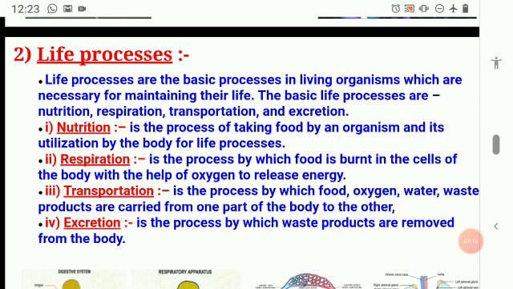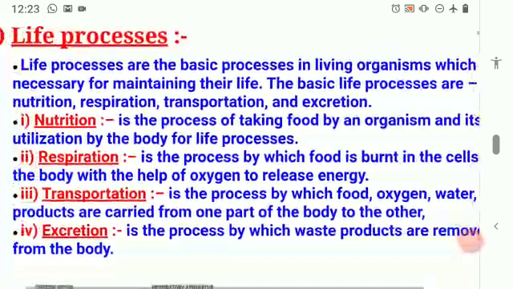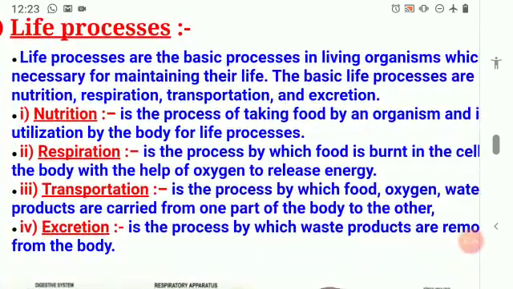Okay, what is respiration? Respiration is also a process in which you burn the food. After you take the food, what happens to it in digestion? It turns into nutrients, the vital substances which maintain the body. Nutrients are broken down in the cell with the help of oxygen.